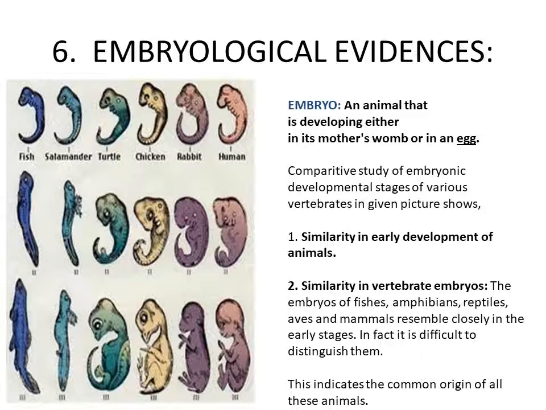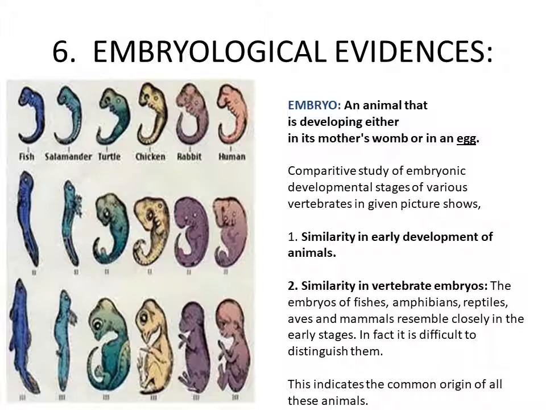Now, observing this picture, we can see there is similarity in early development of animals. So, when they are in the form of embryo, they are similar to each other. And also there is similarity in vertebrate embryos. The embryos of fish, amphibians, reptiles, aves and mammals resemble closely in the early stages. In fact, it is very difficult to distinguish them. And this indicates the common origin of all these animals.